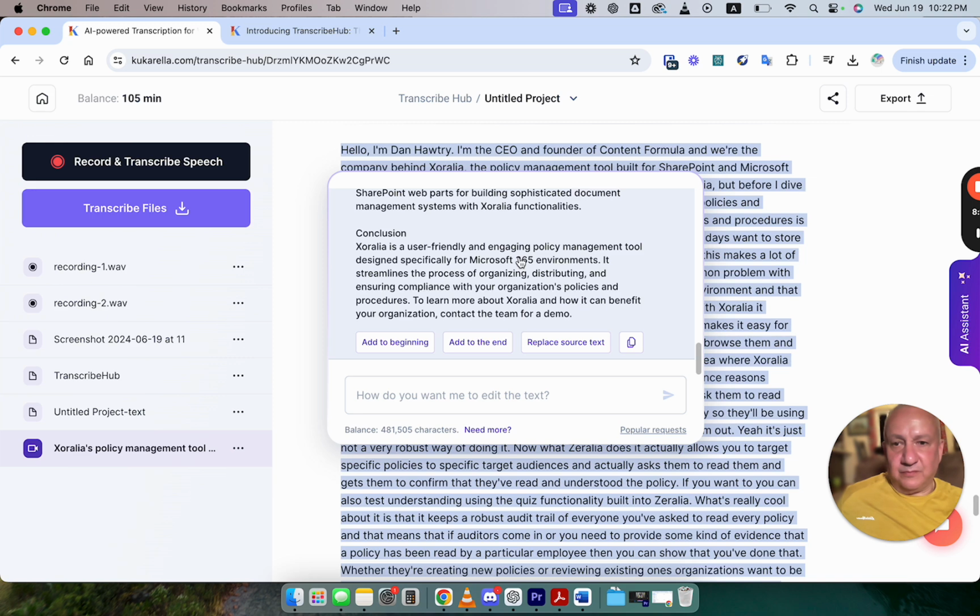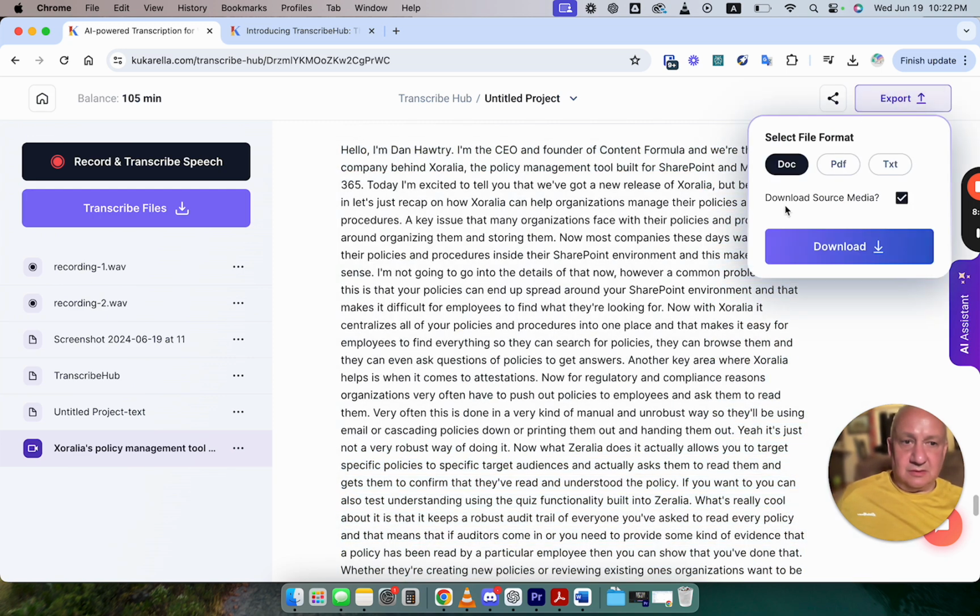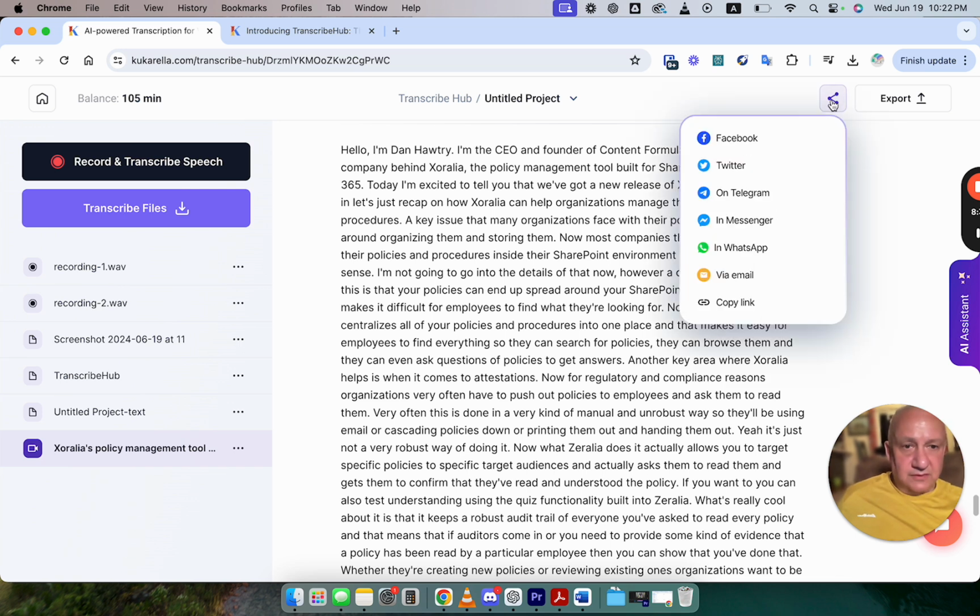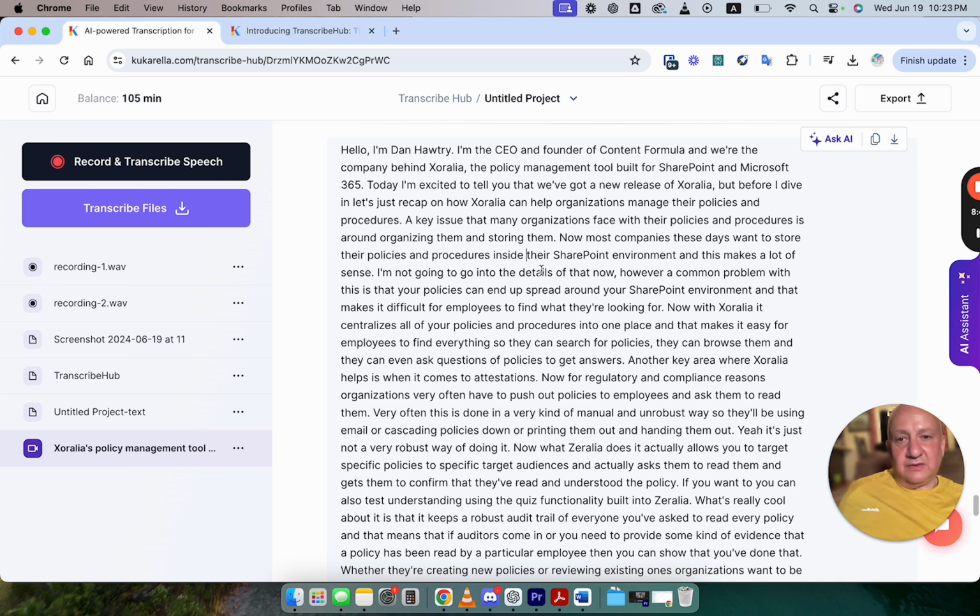Anything you transcribed with TranscribeHub could be repurposed. And also you can definitely save it as PDF doc files. You can download source media files. You can share this project with others. In this case, if you share a link, anyone who receives this link will be able to see this project without option to edit it. So only viewer access.